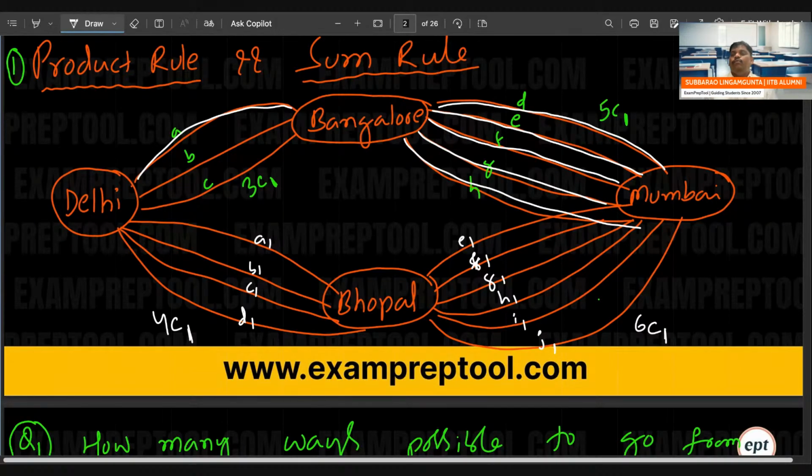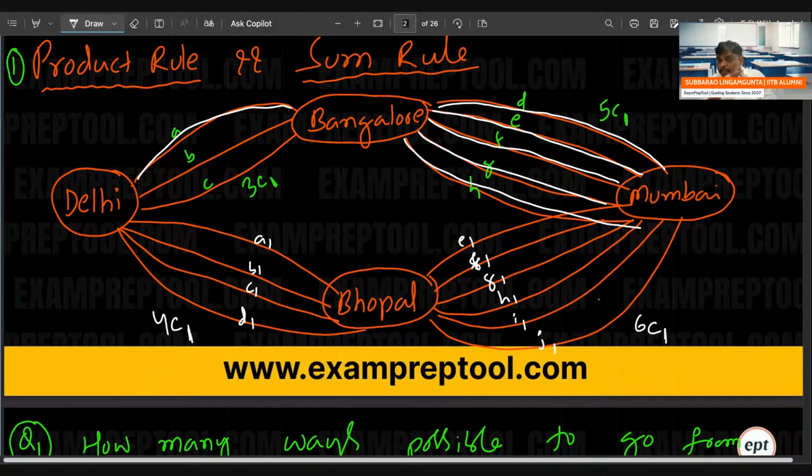So please be careful. It's very difficult. Sir, can I do computer science without using brain? Impossible. Sir, when to apply product rule? You have to use common sense carefully. See, Delhi to Bangalore and Bangalore to Mumbai, no relation at all. Delhi to Bangalore, 3 ways. Bangalore to Mumbai, 5 ways. Those 5 ways and these 3 ways, no relation at all.